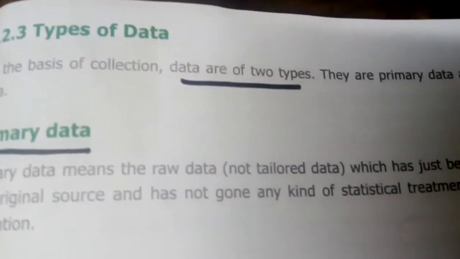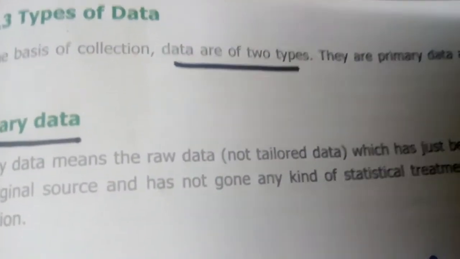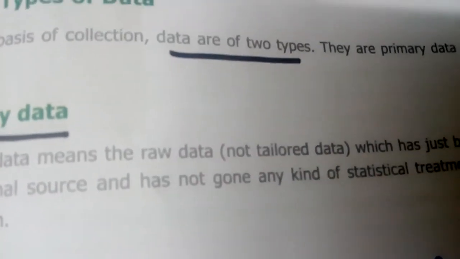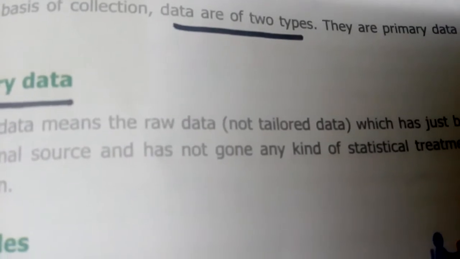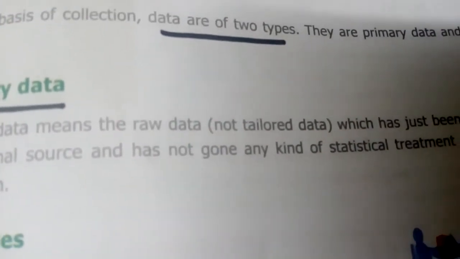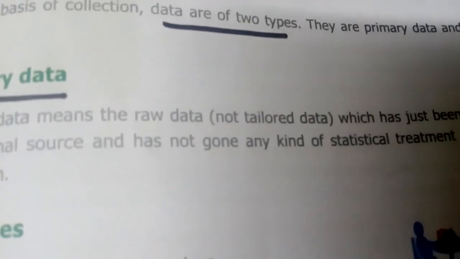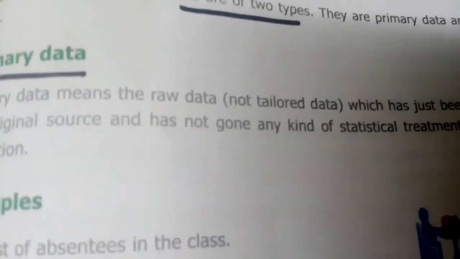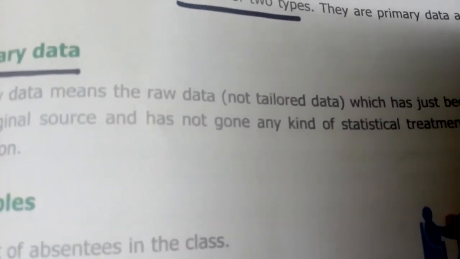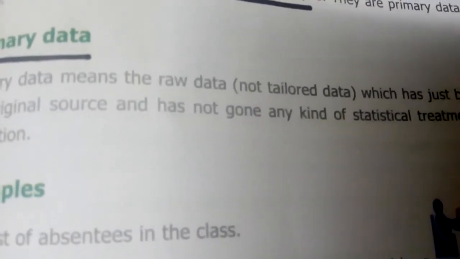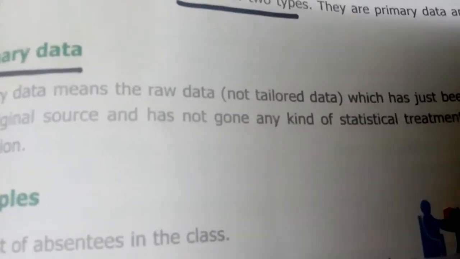We have two types of data. So what do you mean by data? The numerical information collected is known as data. The numerical information, or the facts, or the collection of information, is known as data. Is it clear? For example, the number of students in the classroom, the number of teachers who work in the school, the number of schools in Tirunelveli. These are called data.